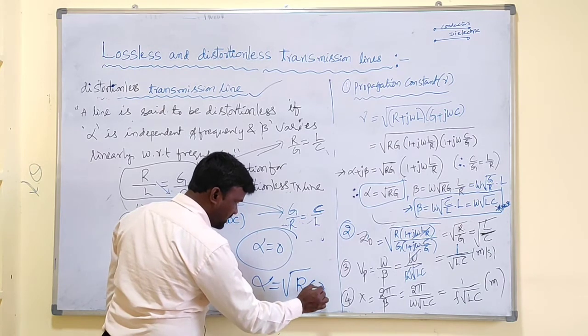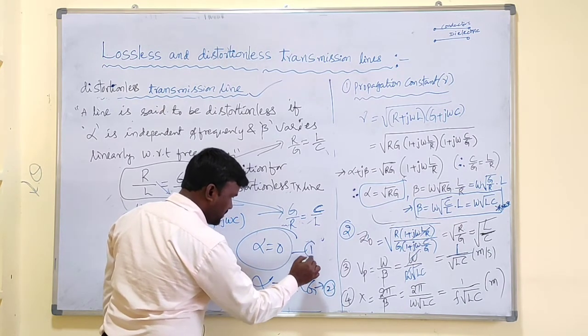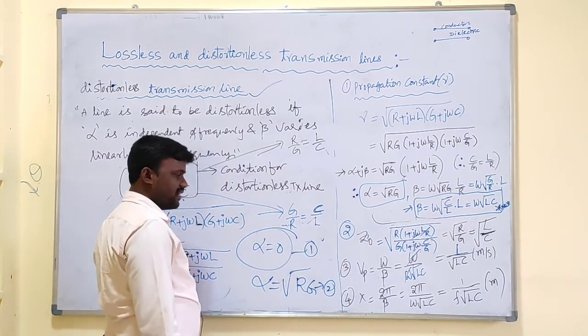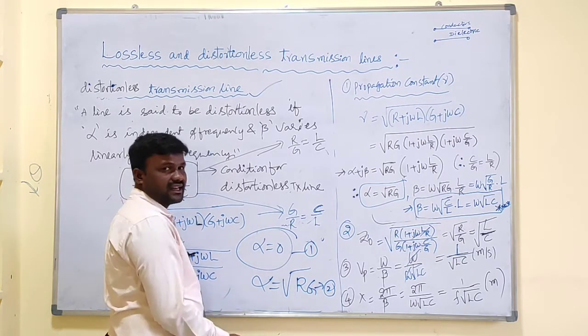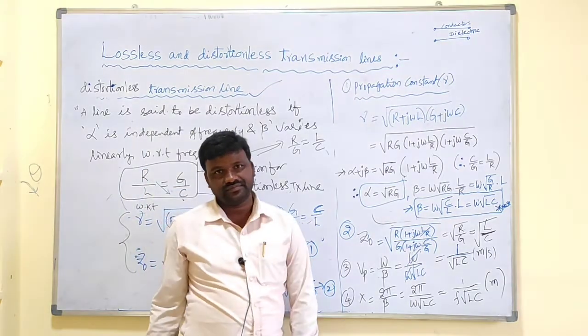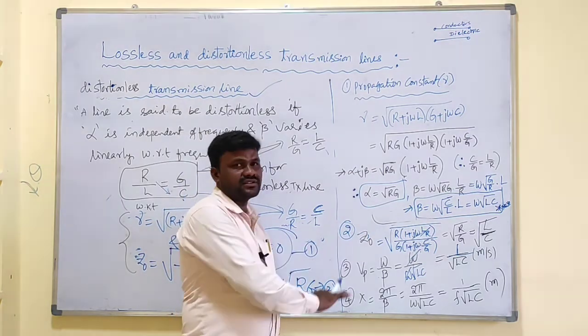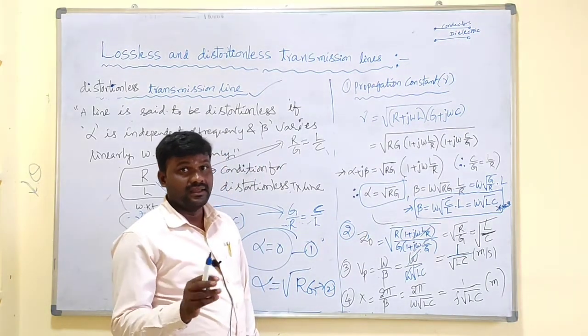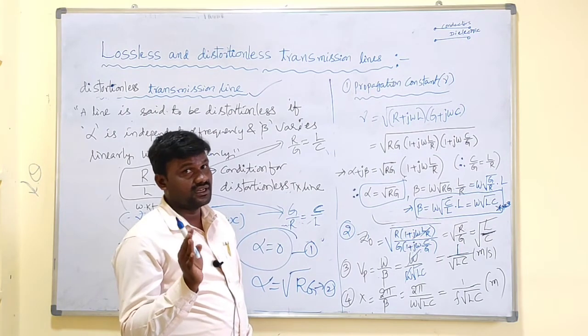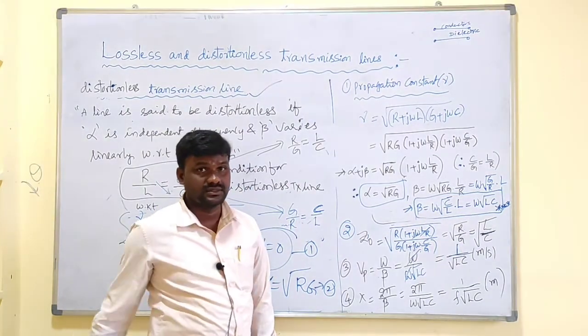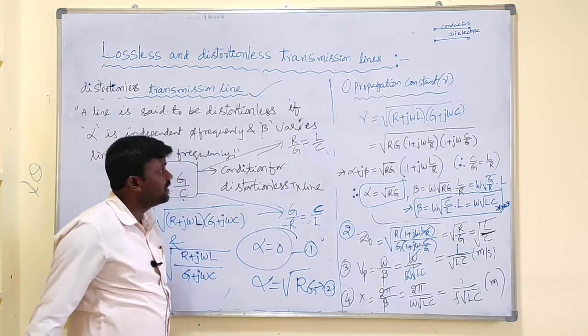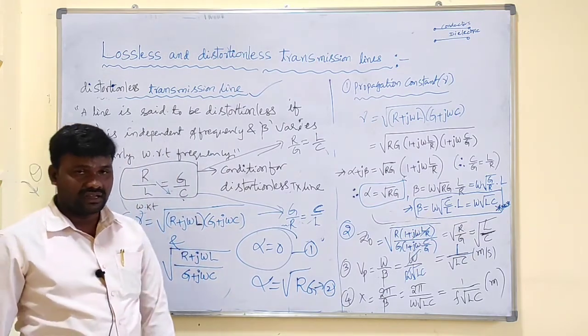Except that, the remaining characteristics are the same. A lossless transmission line may be a distortionless transmission line, but a distortionless transmission line may not be a lossless transmission line. This is all about our lossless and distortionless transmission lines.